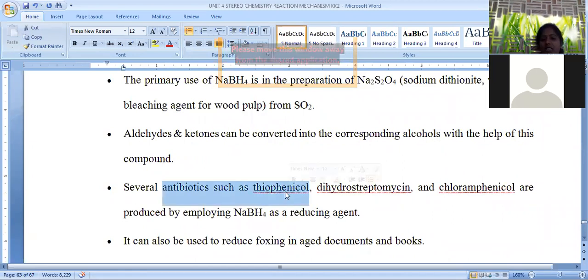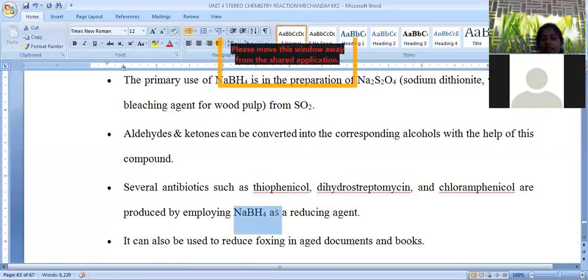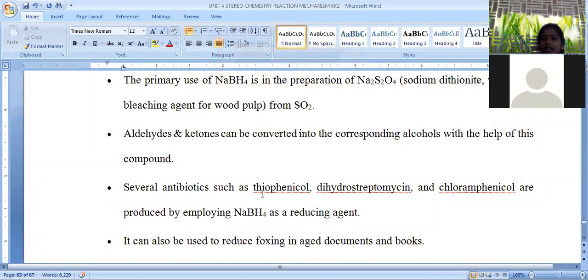Antibiotics such as thiophenol, dihydrostreptomycin and chloramphenicol are produced using sodium borohydride as a reducing agent. In that synthesis, we can apply sodium borohydride for the reduction purpose. All these are antibiotics. We already know the purpose of an antibiotic. An antibiotic is nothing but a chemical reagent synthesized from microorganisms and used to kill other microorganisms, which is called an antibiotic. We know many antibiotics are available in our market.